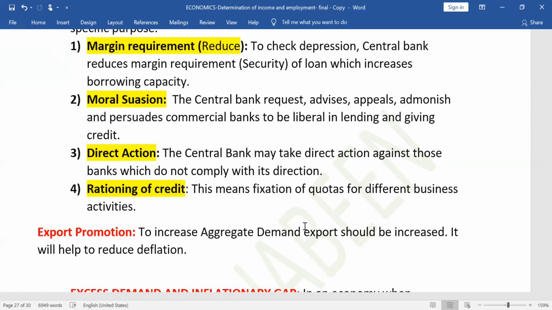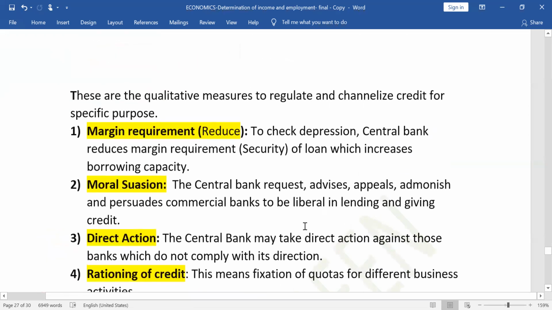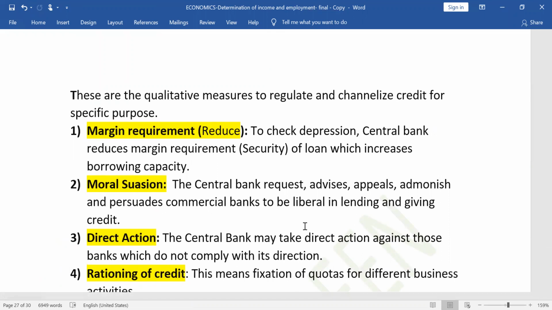This also can help in giving more loan. So these are the measures which can control deficiency in demand, deficient demand and deflationary gap, and the economy can come out of recession. I hope you must have understood the concept, measures to control.